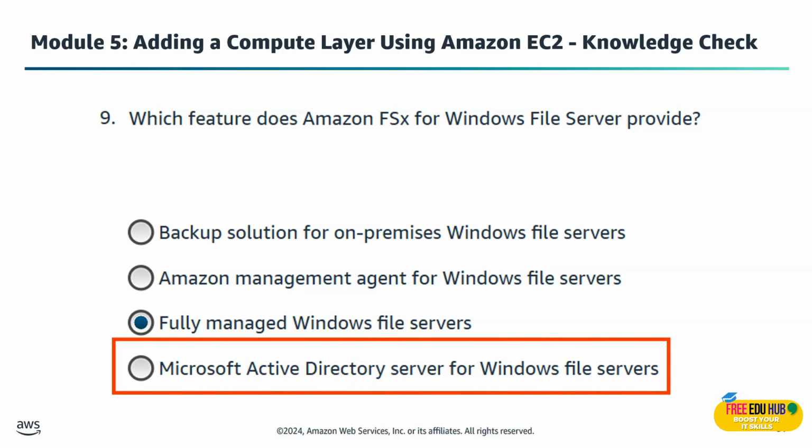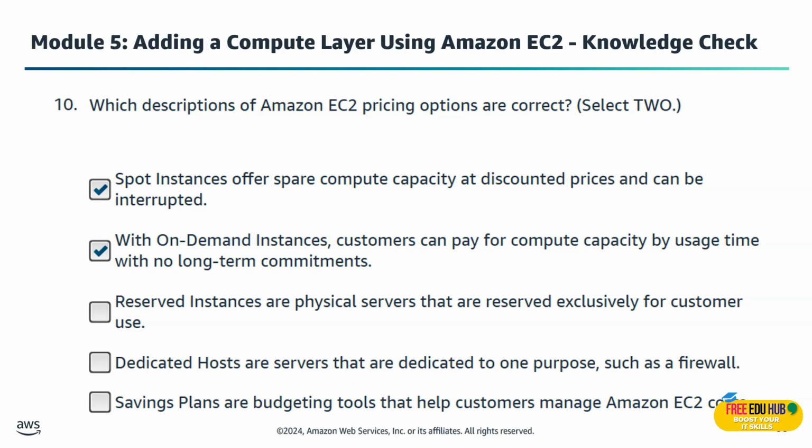And finally, in the last question, which descriptions of Amazon EC2 pricing options are correct? We'll have to select two options. The first right option is that spot instances offer spare compute capacity at discounted prices and can be interrupted. Spot instances give you massive discounts because they are unused AWS capacity, but AWS can reclaim them anytime, so they are best for flexible or fault-tolerant workloads.